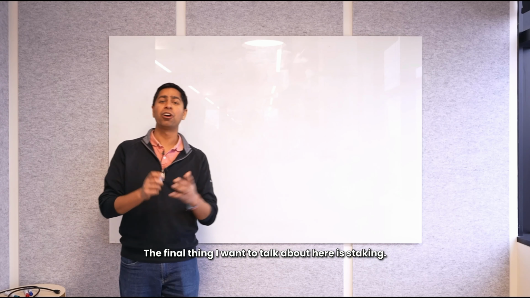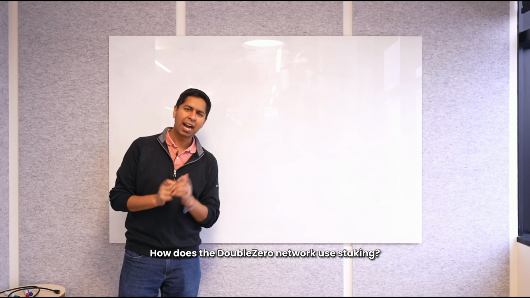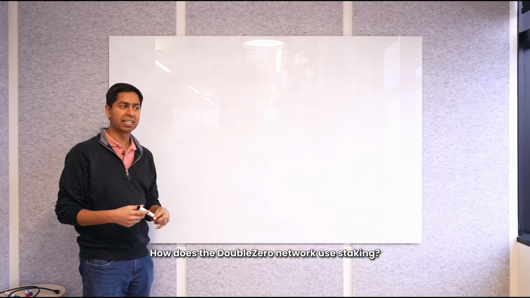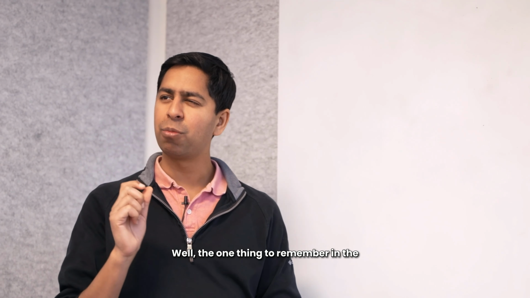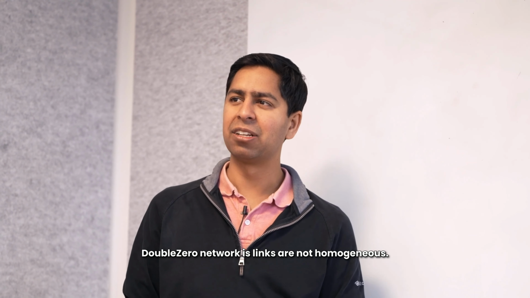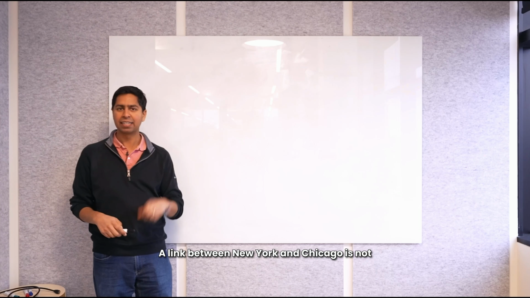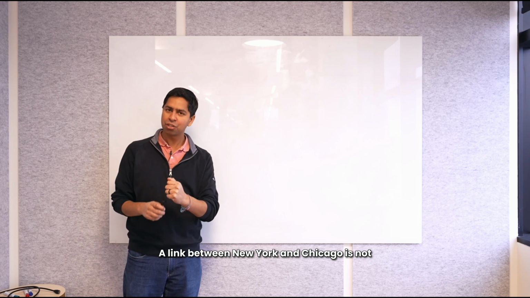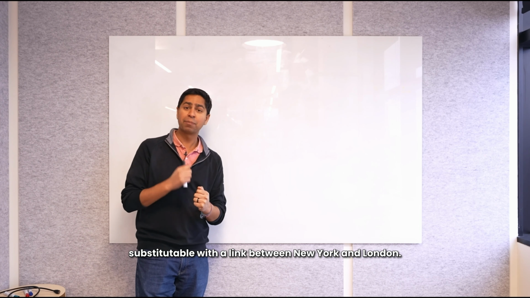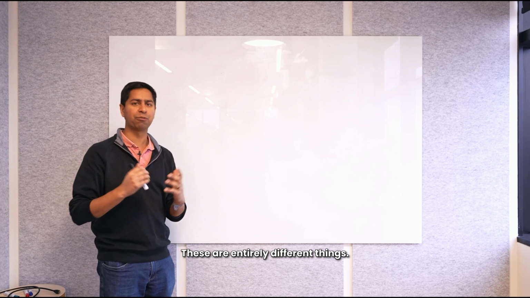The final thing I want to talk about here is staking. How does the DoubleZero network use staking? Well, the one thing to remember in the DoubleZero network is links are not homogeneous. A link between New York and Chicago is not substitutable with a link between New York and London. These are entirely different things.